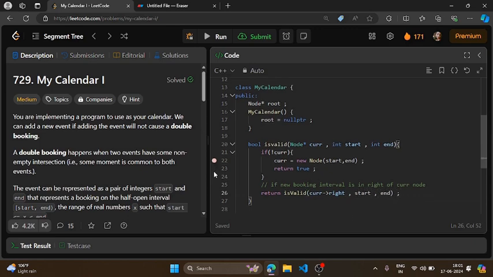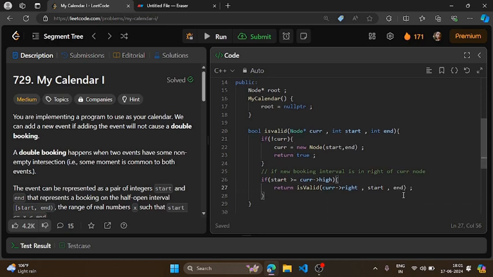Oh sorry, I had to put conditions also. So if my start is greater than or equal to current high, then this is the condition for my new interval to be to the right of my current node. So here I'm going to return isValid of current right.